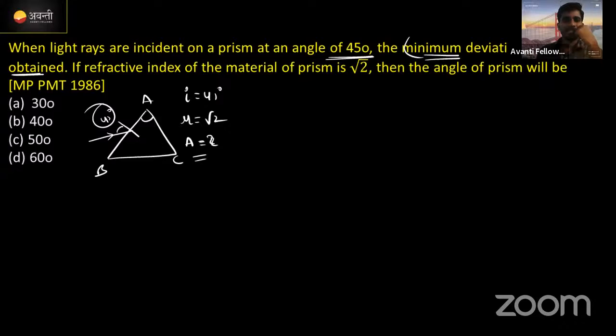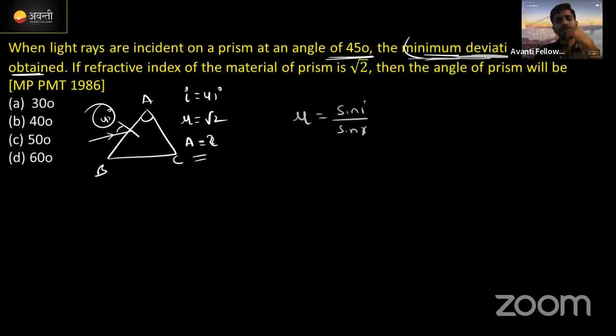Why, what happened? The condition is given: minimum deviation. What is it in wave optics? Okay, I will try. Mu is equal to sin i by sin r, right? We need to find the value of mu; the angle of incidence is already given, we need to find the value of r.